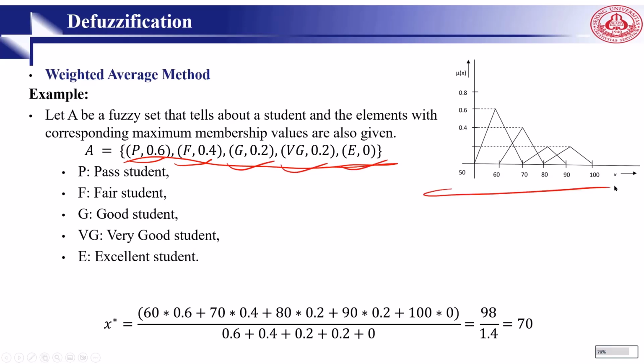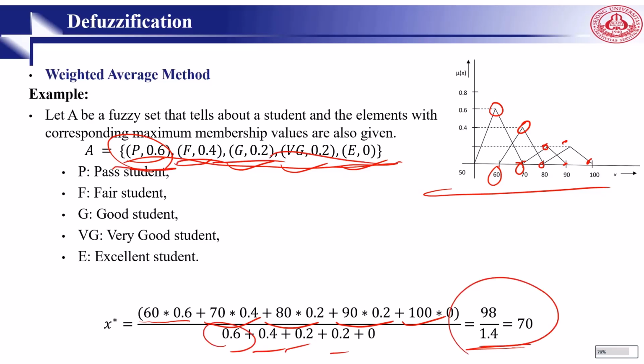Then the defuzzified value for the fuzzy set A with the weighted average method is represented like this, which gives us F. So what we do: 60 multiplied by 0.6, right? 60 and 0.6, 70 and 0.4, 80 and 0.2, 90 and 0.2, 100 and 0, divided by 0.6, 0.4, 0.2, 0.2, 0, which gives you 70. Almost a fair student. Why do we say this is a fair student?